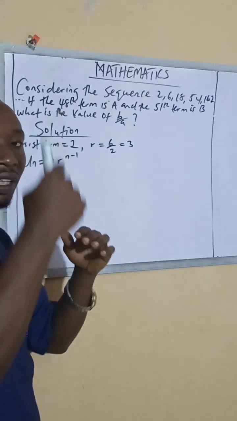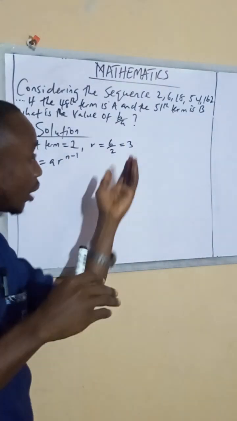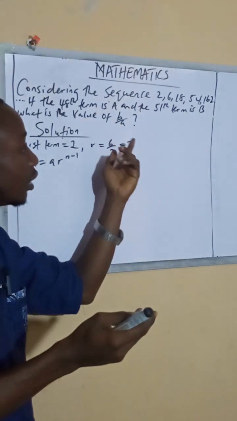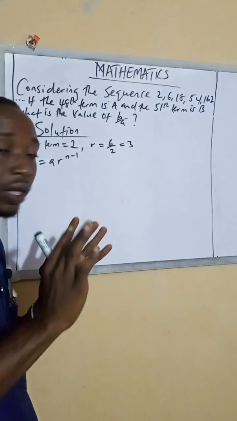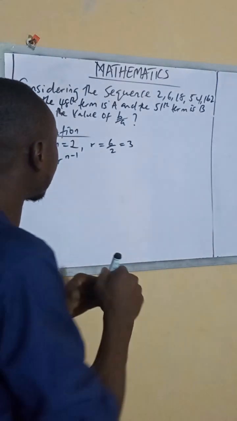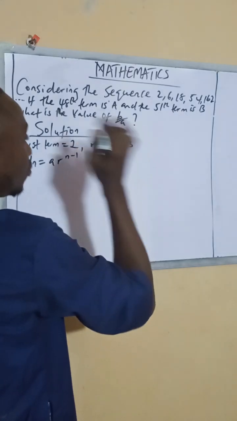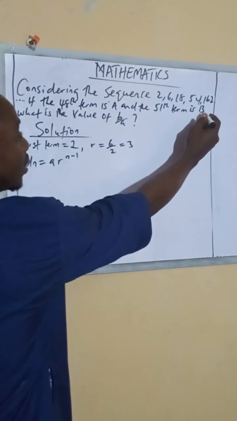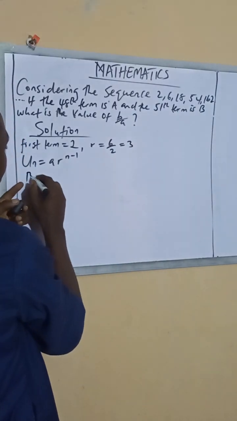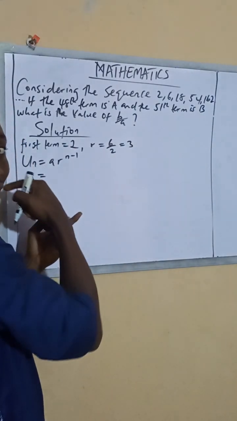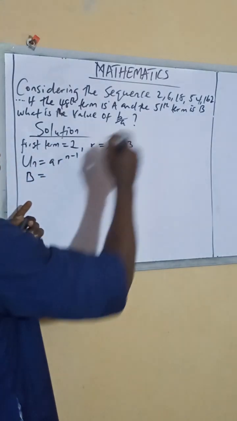If you want to divide something, it is better to start with the one the question says to divide, which is B. So I advise you to start from B so that the work goes well. The 51st term is B, so we put B here equal to the answer, that is why I put equal to.